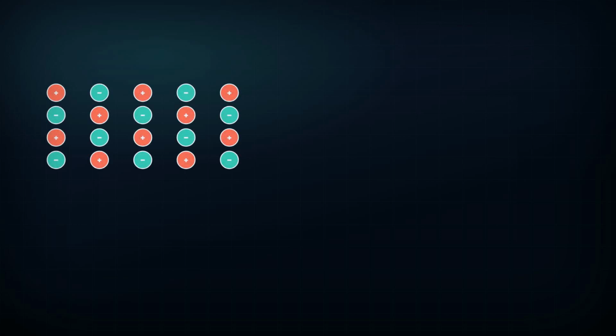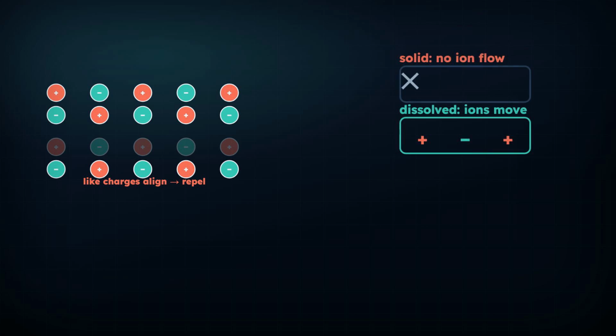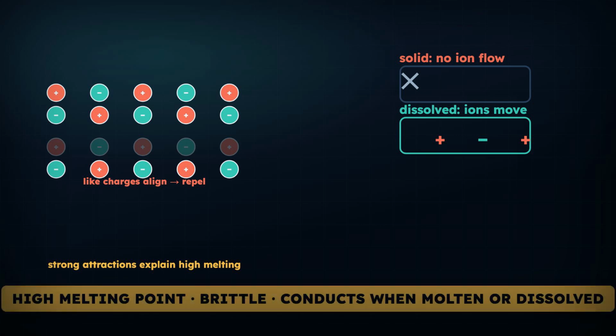In an ionic solid, every ion is pulled by every opposite ion around it, right through the lattice. Breaking that apart takes enormous energy, so ionic solids have very high melting points. They're hard, but hit them and they shatter: knock the layers out of line, and suddenly like charges face each other and push apart. And as a solid they don't conduct, because the ions are locked in place. Melt them or dissolve them, and the ions can finally move. Now they conduct.